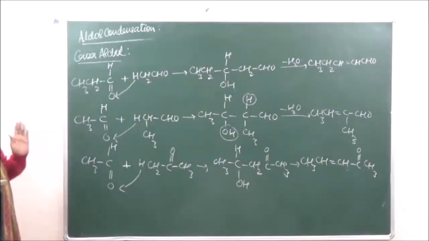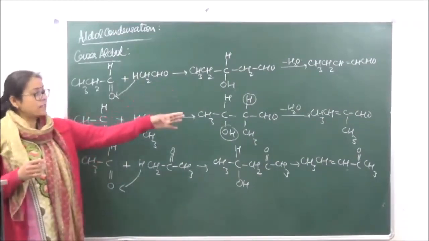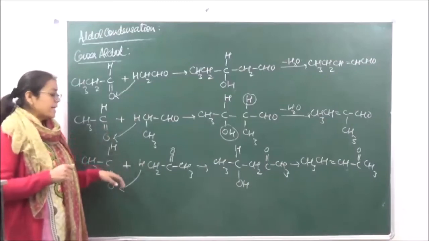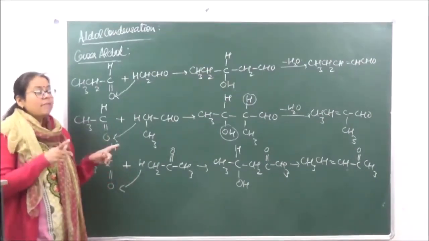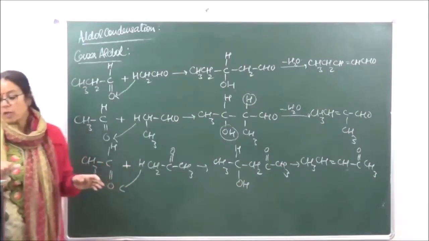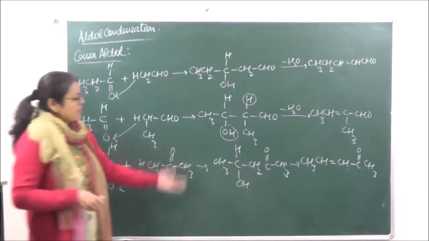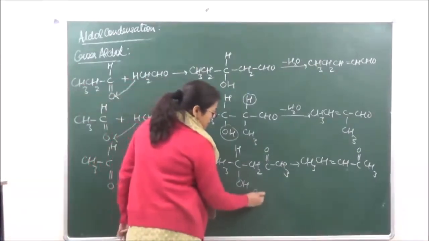So if it is aldehyde and aldehyde, then in that case we will get a mixture of products. If it is an aldehyde and a ketone, then it is the alpha hydrogen of the ketone which is going to participate in condensation and not vice versa. In any case, the product which we are getting over here is going to be a mixture of many compounds.